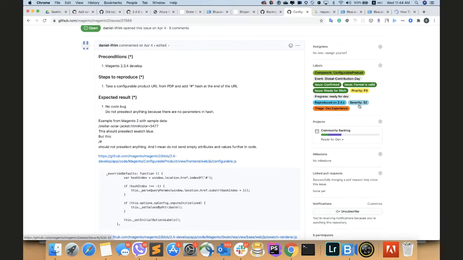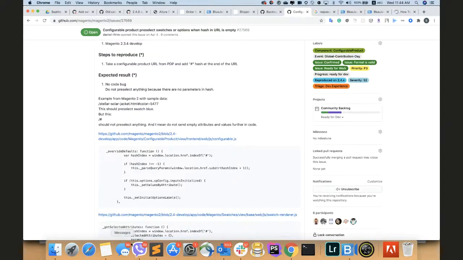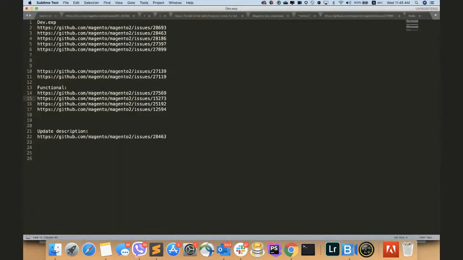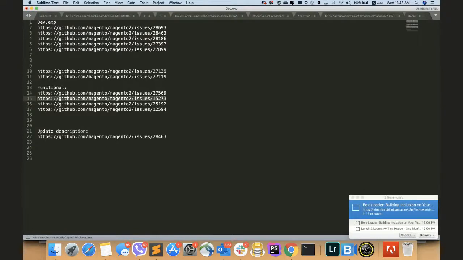Yeah, and I think severity 2 is really good for this issue. Okay, let's give it a go. So I think that makes sense.